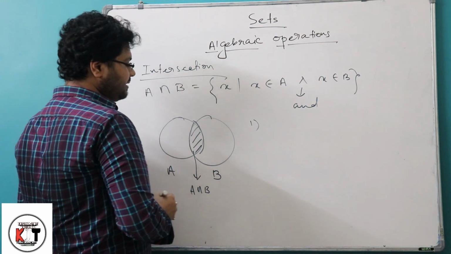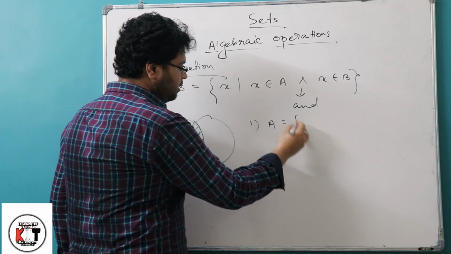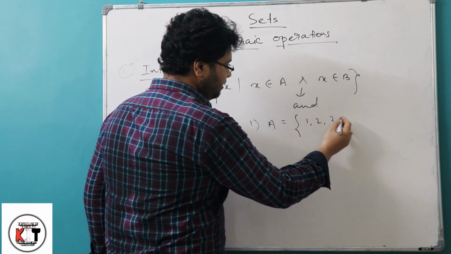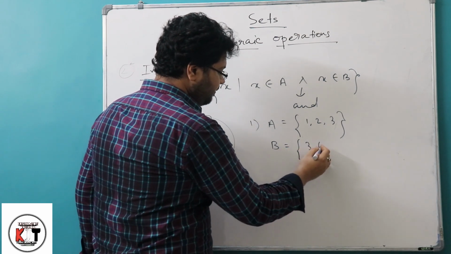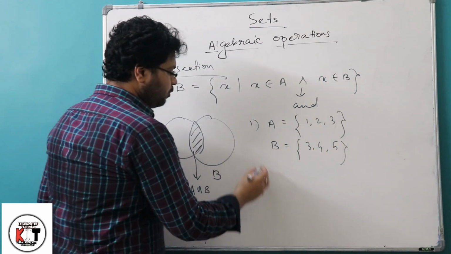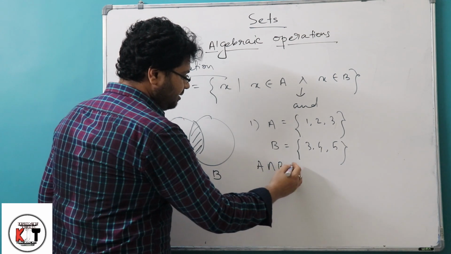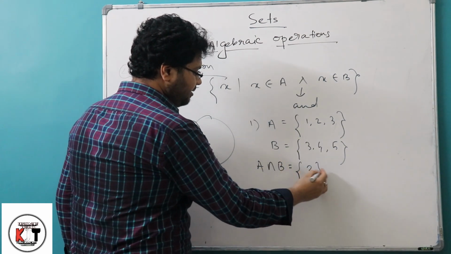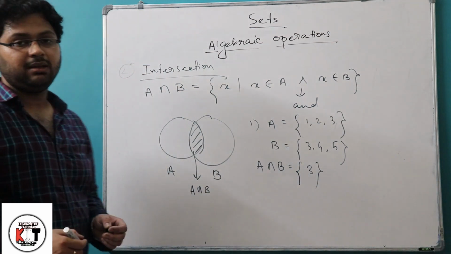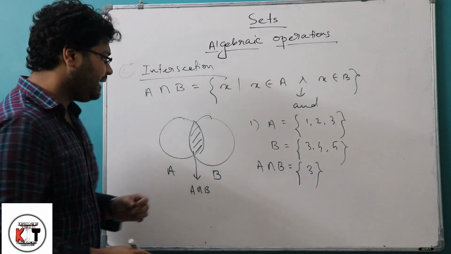Now if we see some examples, let A equal 1, 2, 3 and B equal 3, 4, 5. A intersection B will be only 3, since only 3 is common between the two sets. So we will write {3}. That is, the intersection of A and B will be a singleton set.